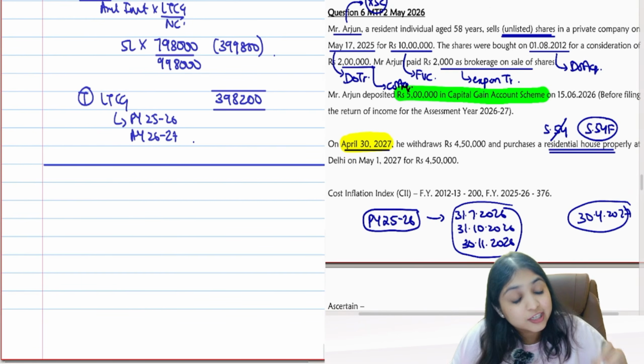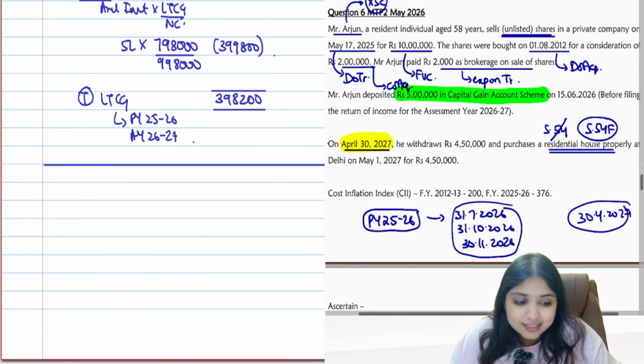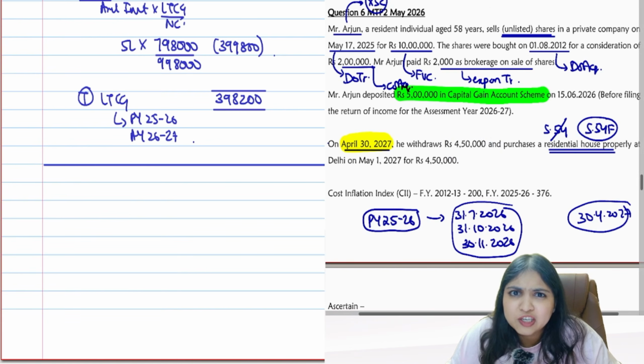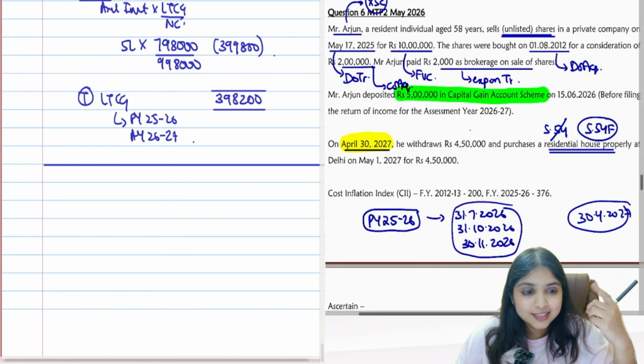How much money did you put into CGD? You put 5 lakh rupees in CGD. But how much do you utilize? Only 4 lakh 50 you utilized. So don't you think you have enjoyed extra exemption? 5 lakh rupees you put in CGD, on that basis I gave you exemption. But you have actually utilized only 4 lakh 50. So now I will reverse the exemption.